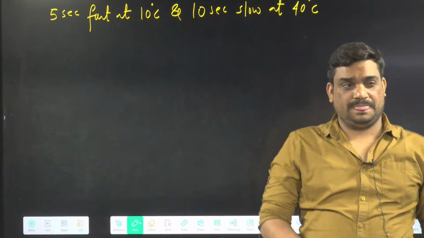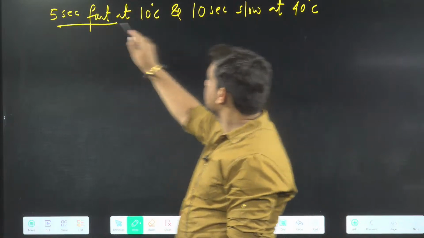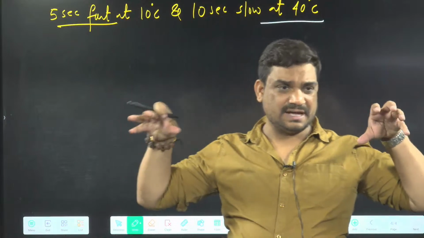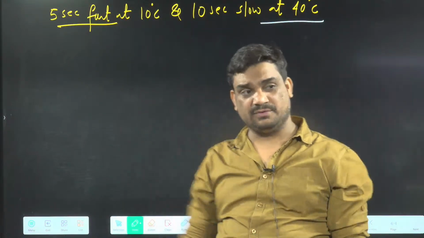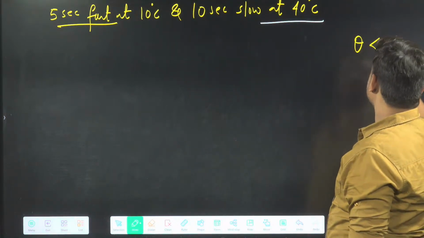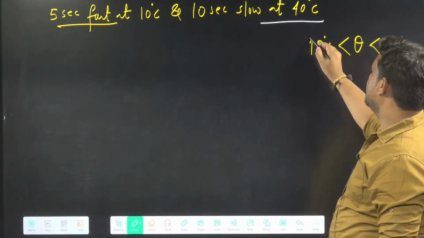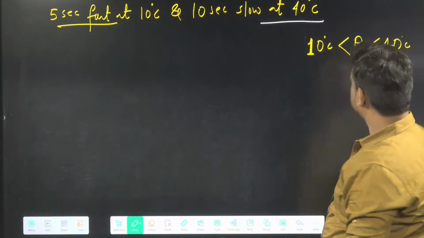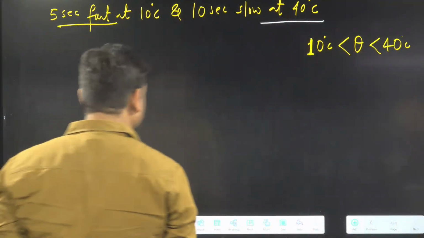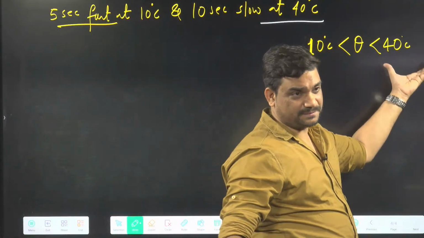Now here it is fast, here it is slow. It means it will be somewhere in the middle. The temperature at which it will give correct time will be less than 40, but more than 10. Any problem in this one? I hope this point is clear, because if this is clear, the question is over.